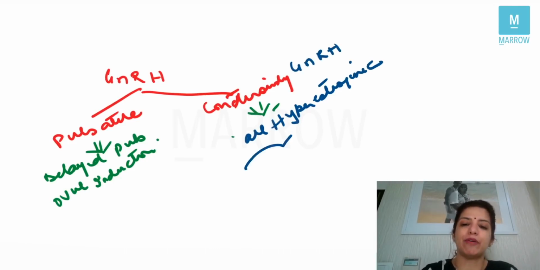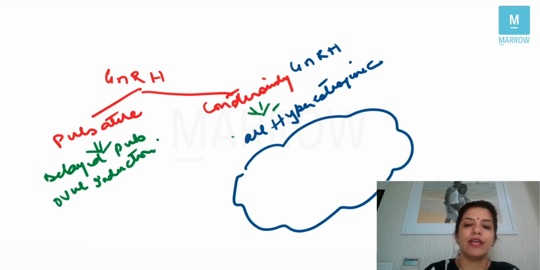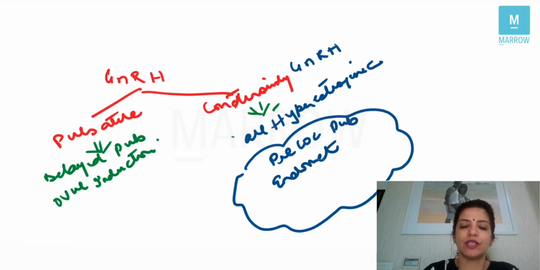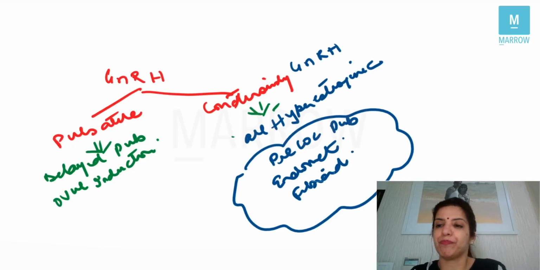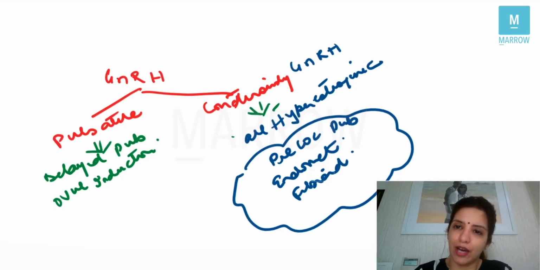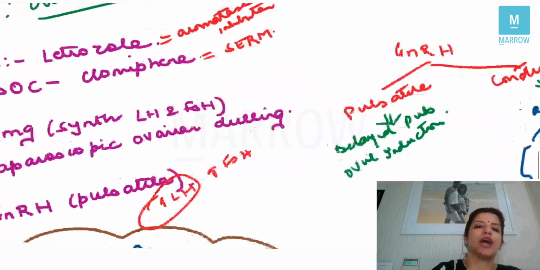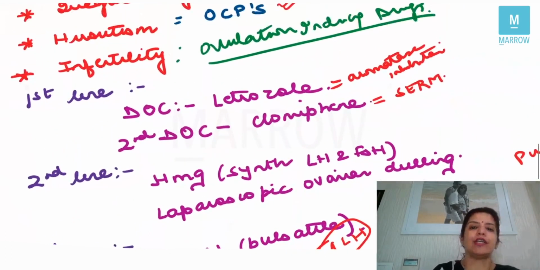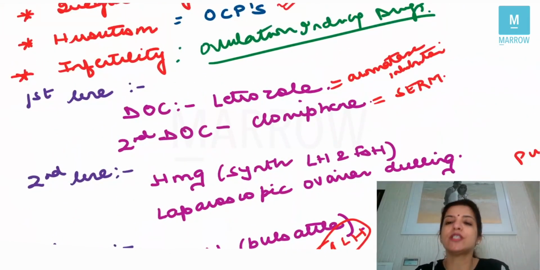Now, these hyperestrogenic conditions are in case of precocious puberty, in case of endometriosis, in case of fibroid, right? So these are the conditions in which you give pulsatile GnRH and continuous GnRH, right? So this is how you treat infertility in a patient of PCOS. And now, as you can see, in PCOS, it is very easy to treat infertility.